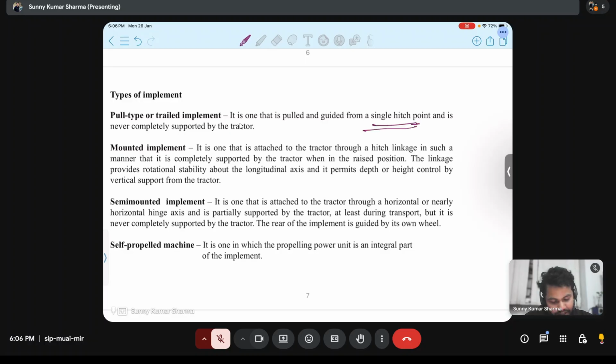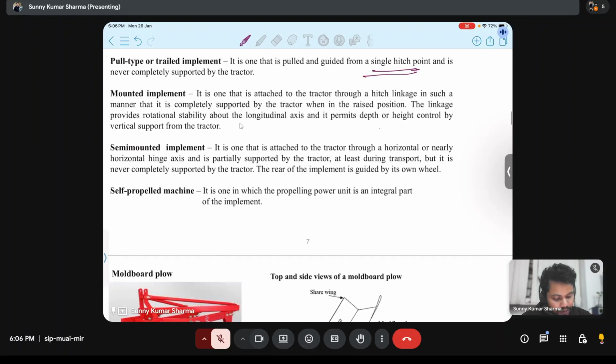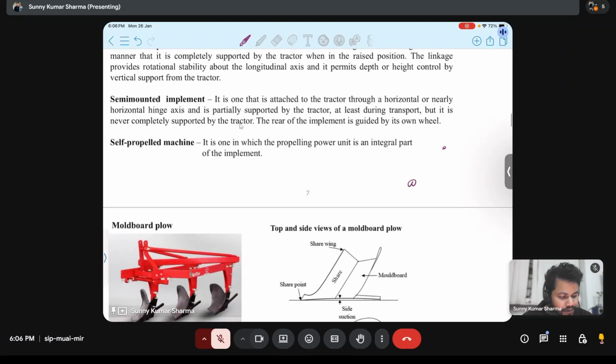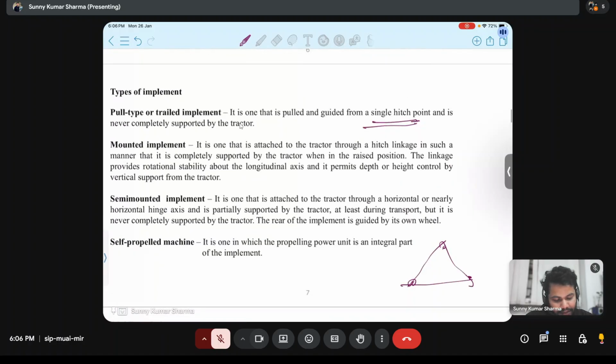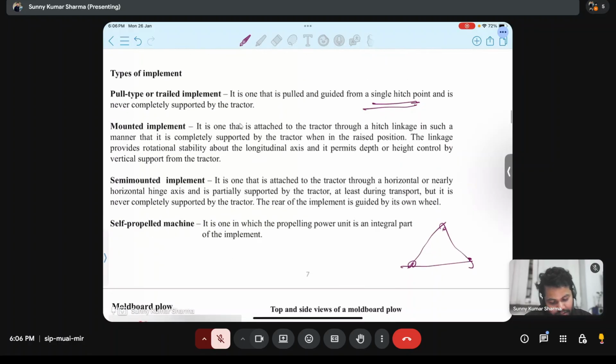And in mounted type, you have seen the three point linkage. Suppose this is the three point linkage. And if it is completely supported, the implement's weight is completely supported and attached to the three point, then we call it mounted implement. It is completely supported by the tractor when it is in raised position. The linkage provides rotational stability about longitudinal axis.